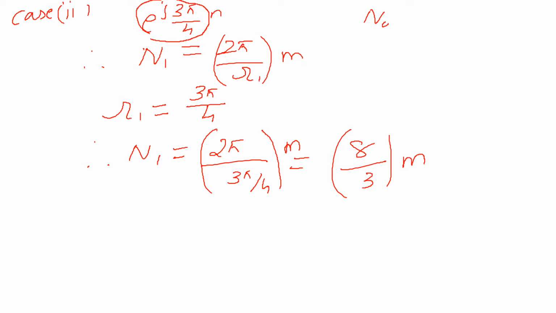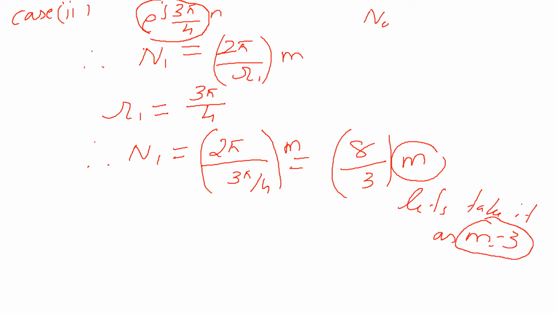Now the value of m, let's take m equal to 3, or 5, whatever it is. Let us take m equal to 3. Imagine that in the previous case I was assuming the value of m as 1.